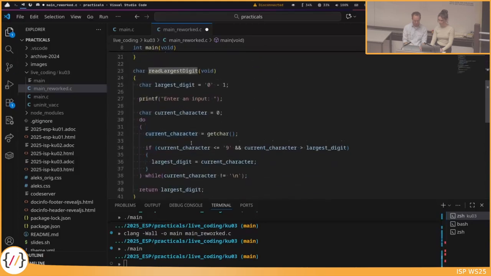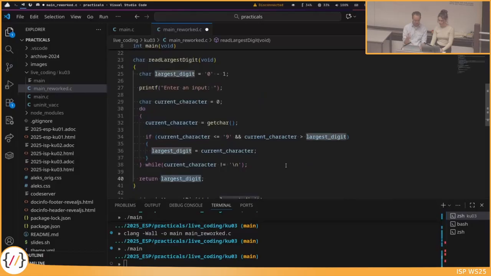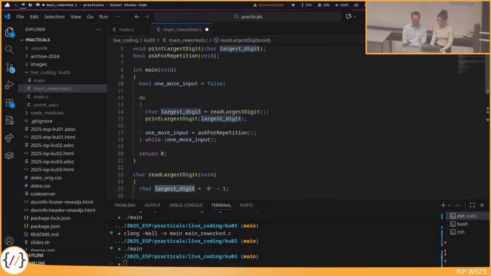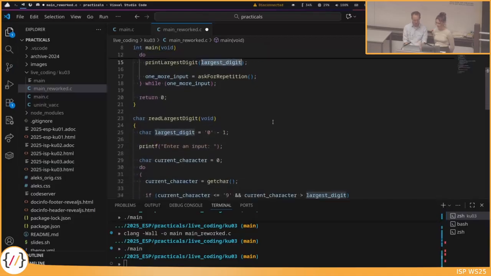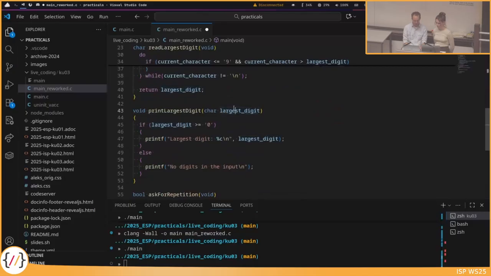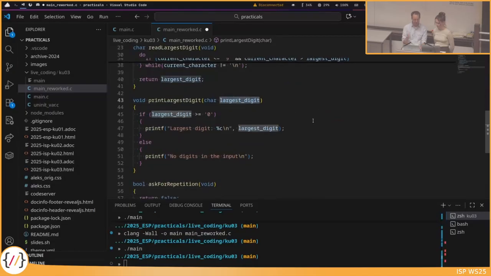So this is what we return at the end of read largest digit. This is then stored in this character, and this is then passed to this function as a parameter. So the value that is stored in largest digit is then copied to the function print largest digit. So this is copied here. This is the second variable that has the same value as the variable in the main.